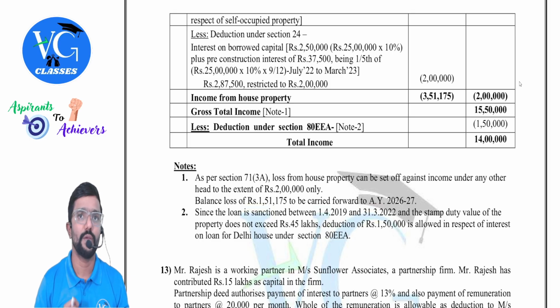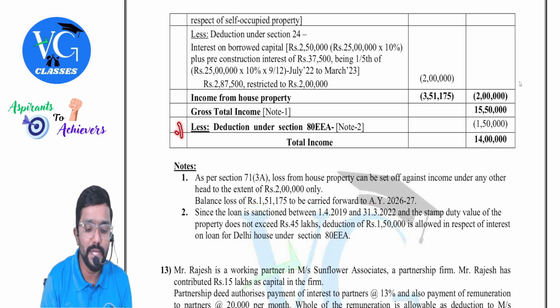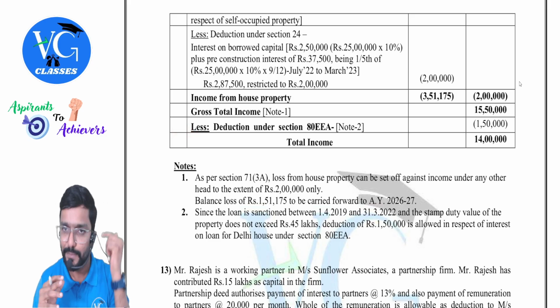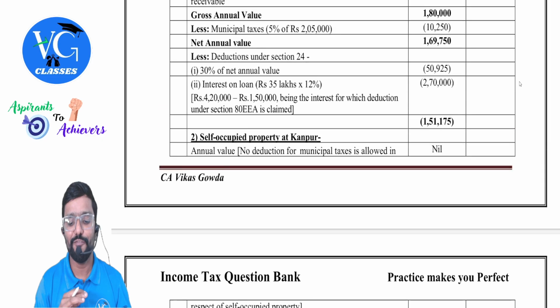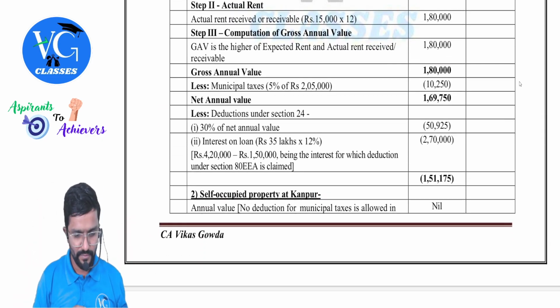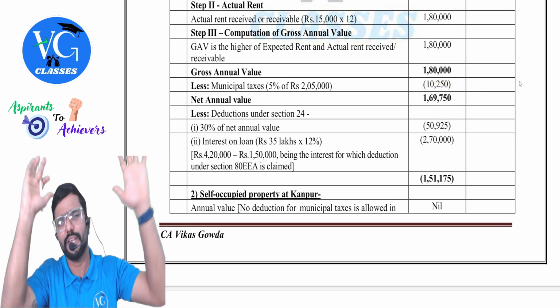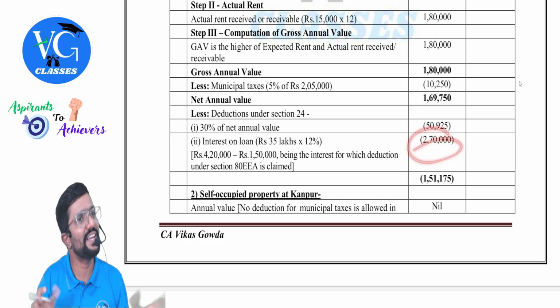One important thing I will tell you. See, here we considered 150 here. Sir, is it mandatory to consider? Yes, for tax planning for this question. Sir, what if by chance GAV was huge? For example, assume this figure is more than 4 lakh 20, like more than 5 lakh. Can I claim full 420 here? Yes, no problem.